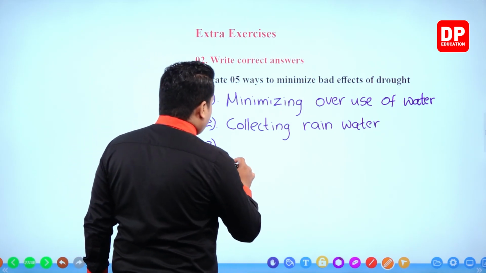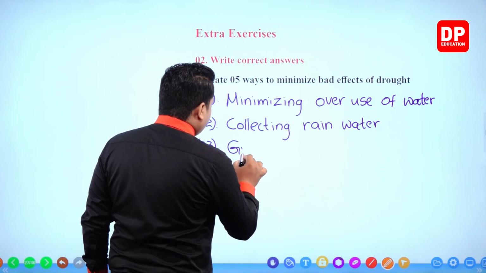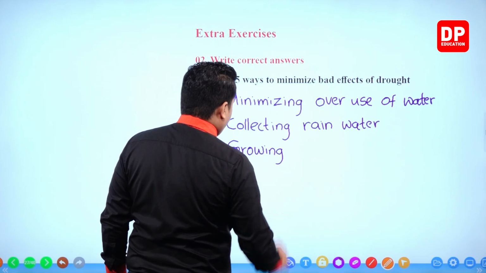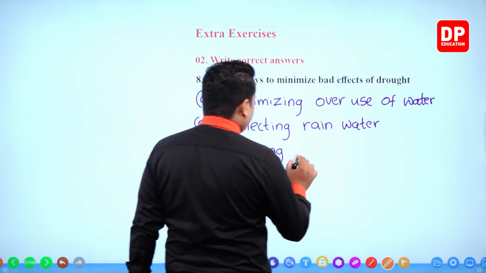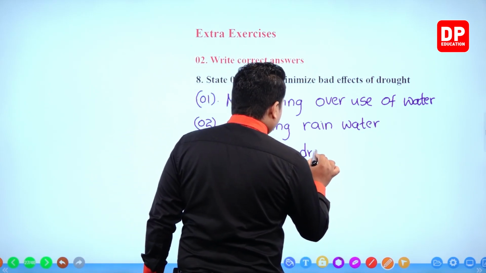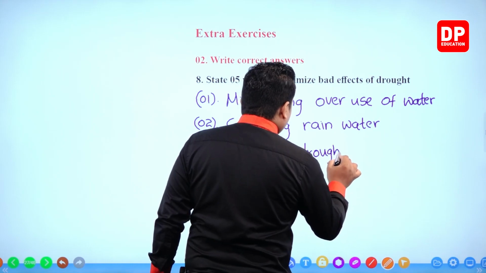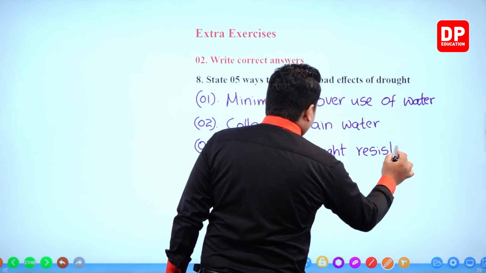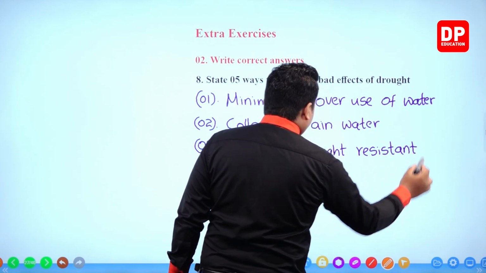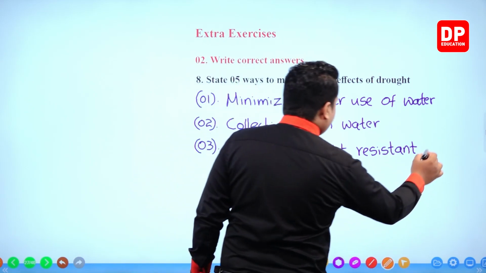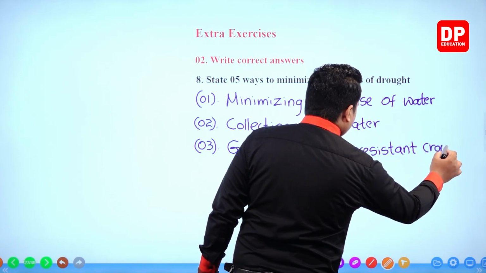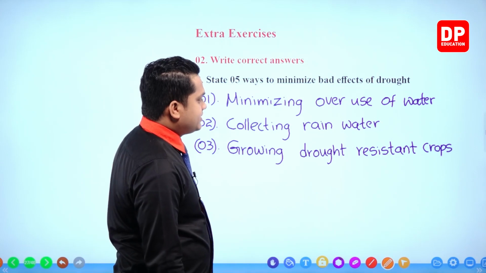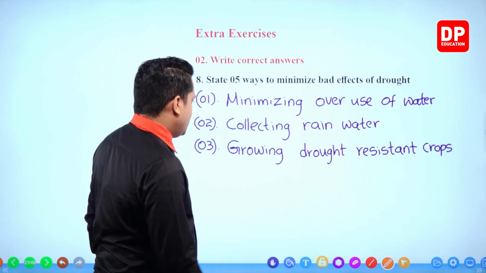Next one, growing drought resistant crops.